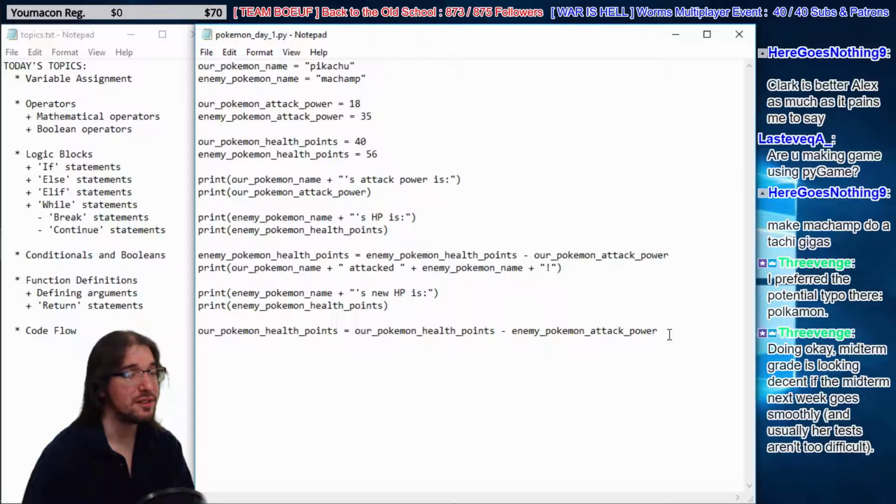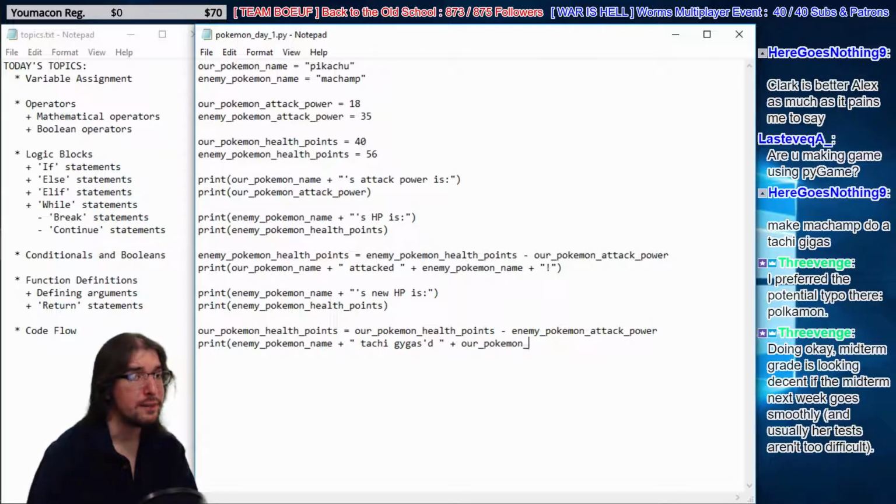All right, so let's basically use the same line as well right here. Print enemy Pokemon name. That's Machamp. Plus he does a Tachigaigus. That's the name of his attack. Tachigaigus. Our Pokemon, right? An exclamation mark there as well. Okay, so now we're going to print off our HP. So we're going to say, our Pokemon name plus new HP is, print our Pokemon health points.